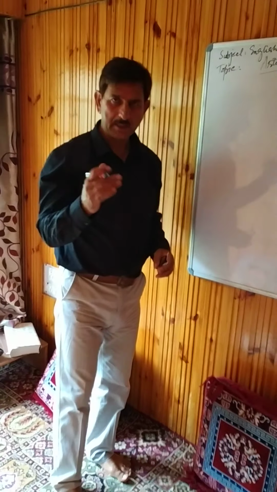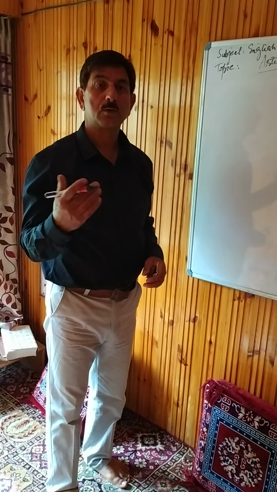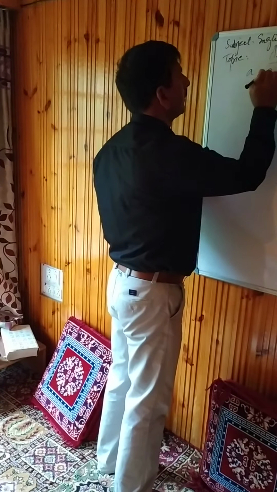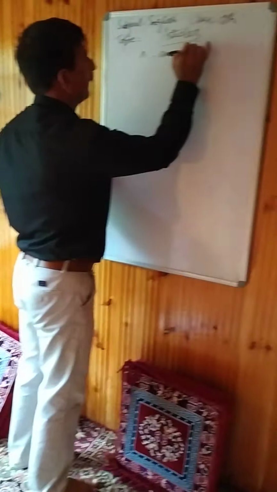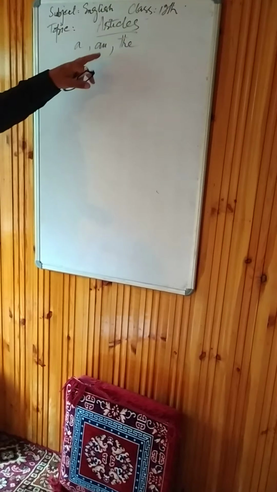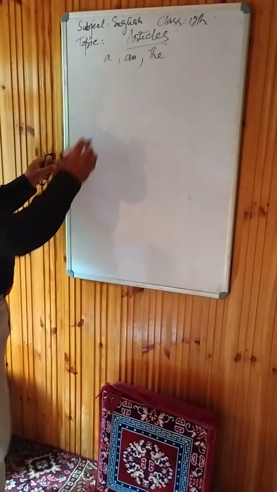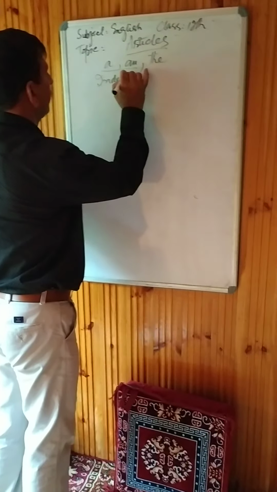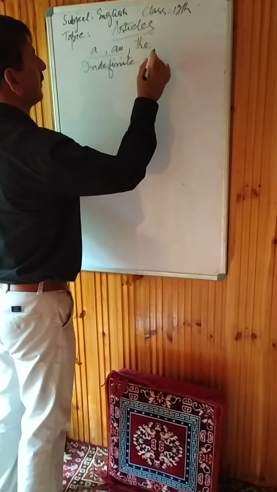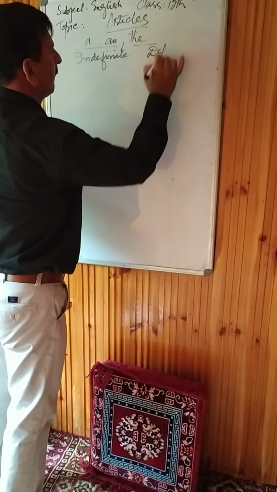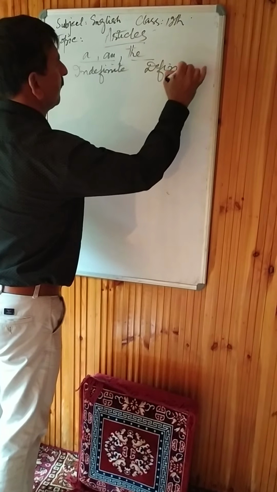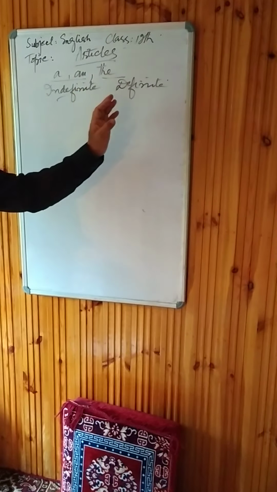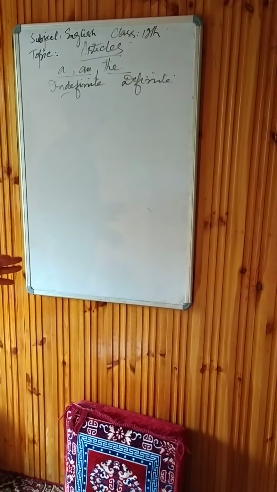Articles are real adjectives. They are also called determiners. For example, they are like this: a, an, and the. These three are a, an, and the. These two, a and an, are called indefinite articles, and the is called the definite article.